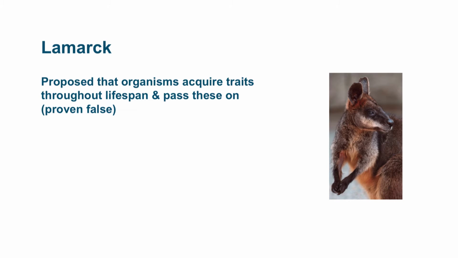Lamarck came up with an interesting idea that has since been proven false. He proposed that organisms acquire traits through their lifetime and then pass these on to their offspring. For instance, this wallaby here might attempt to jump very high or very fast during its lifespan, and if it did manage to jump very high, it would pass that characteristic onto its offspring. And so, while it's easy to confuse this idea with what we actually know and have evidence of with evolution, this is actually not how things work.